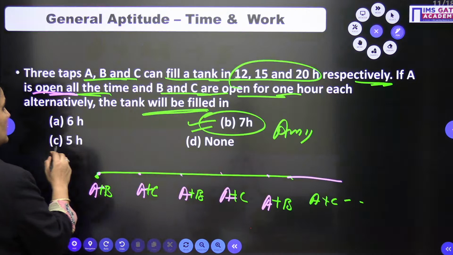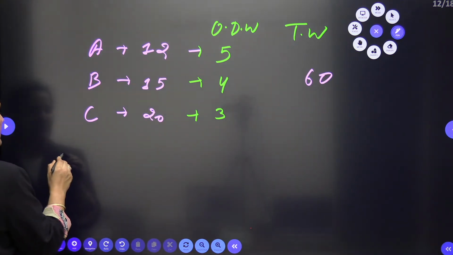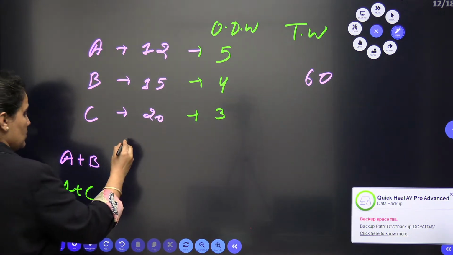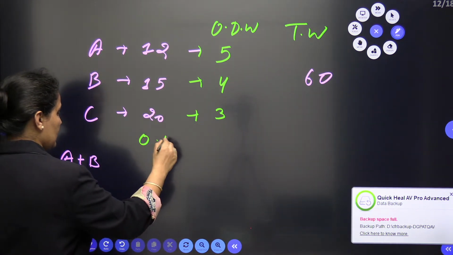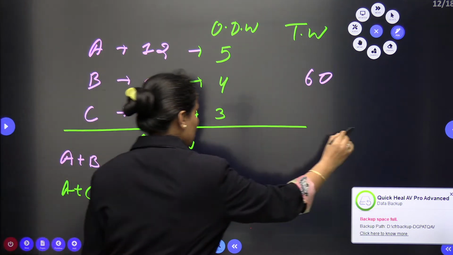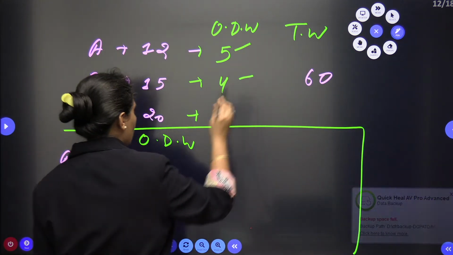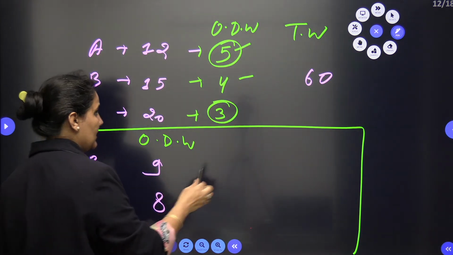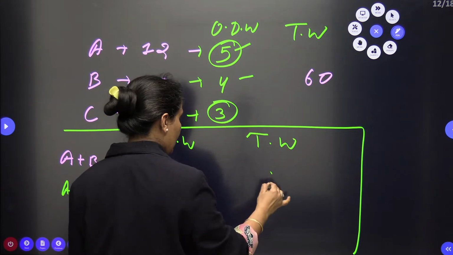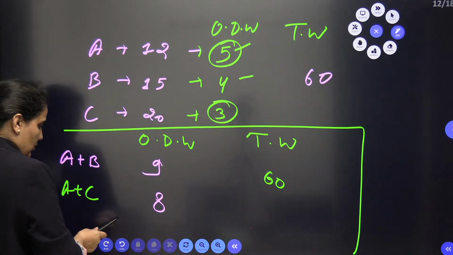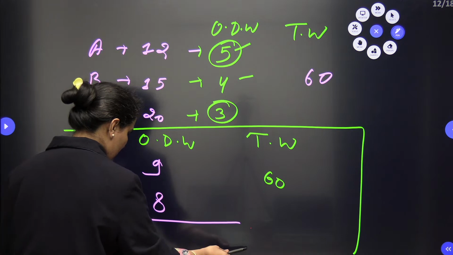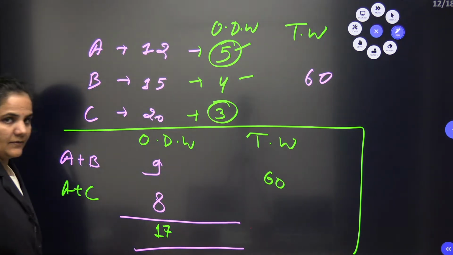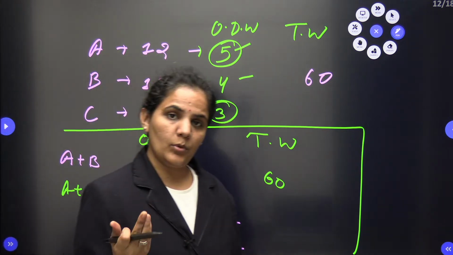So how to go with this one? We write down here A plus B and A plus C. The 1 day work of A plus B will be 5 plus 4, 9. The 1 day work of A and C will be 5 plus 3, 8. Total work, as we know very well already, is 60. So it will be 9 plus 8, that is 17. Now we know very well how to approach these types of questions.